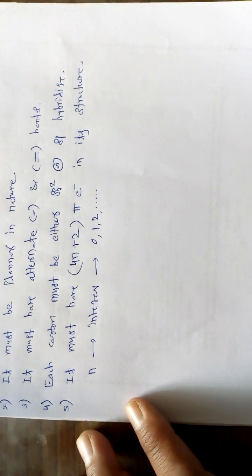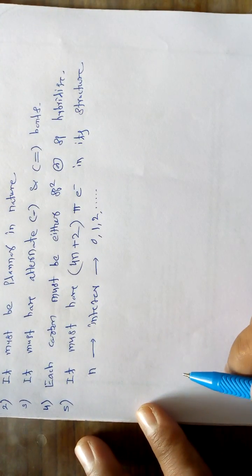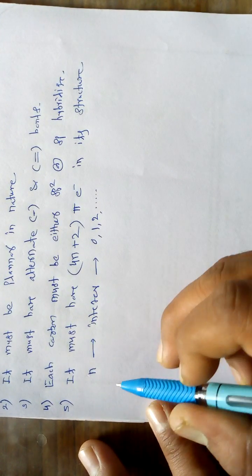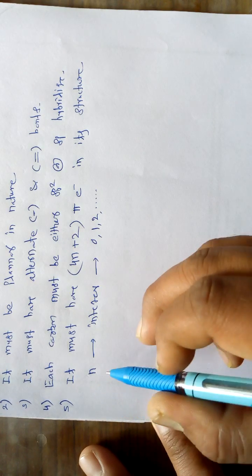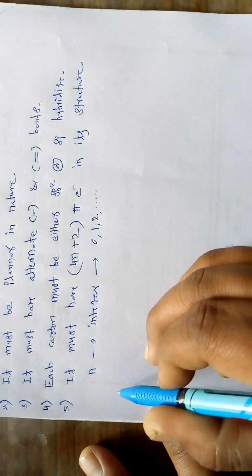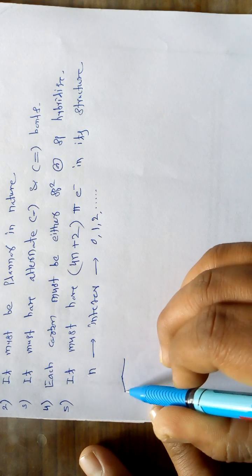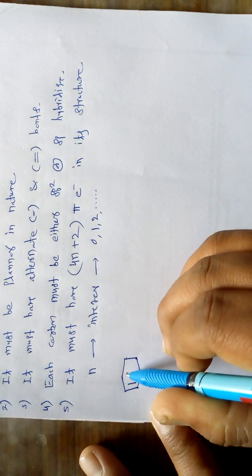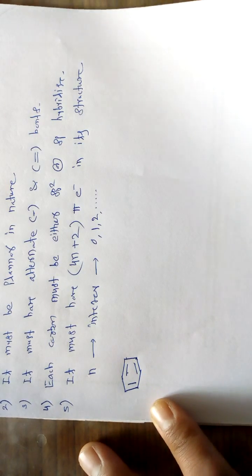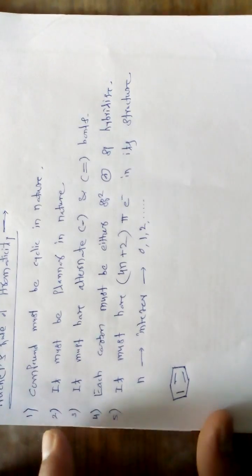Now we have to apply these rules to some important organic compounds. For this purpose, we take as the first known example of an aromatic compound, benzene. We know already that benzene is an aromatic compound, but why it is aromatic, we have to verify with the help of these particular rules given by Huckel.